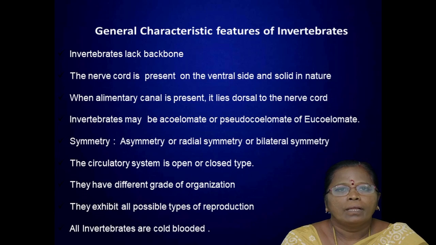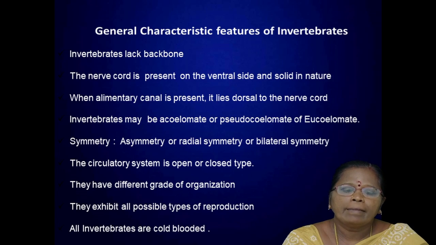Even though these organisms have peculiar characteristic features, in the previous three slides I have told you how the organisms are classified into different phyla. So all these organisms having common characteristic features are placed under the invertebrates. First, all the invertebrates do not have a backbone. Second, the nerve cord is present on the ventral side, but it is solid in nature. When the alimentary canal is present, it lies dorsal to the nerve cord.